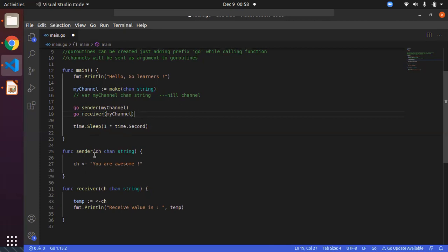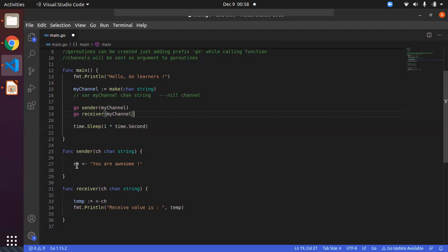So as we discussed earlier, we will be having the input or argument as the channel to the method whenever you are going to use that method as a Go routine. Then once you get the channel, you can either use it just to receive the data or just to send the data, or you can do both as well.